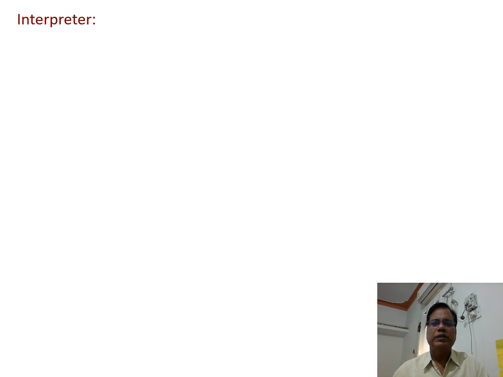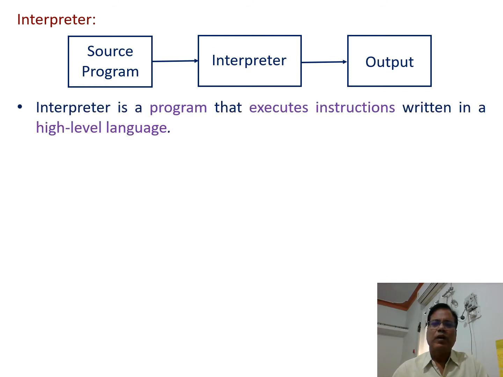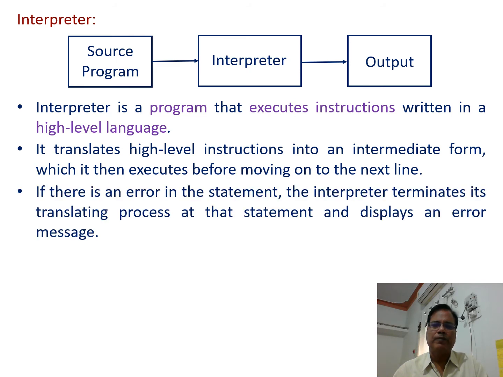Now let us discuss the interpreter. This block diagram shows the process of the interpreter. An interpreter is a program that executes instructions written in a high level language. It translates a high level instruction into an intermediate form, which it then executes before moving on to the next line.